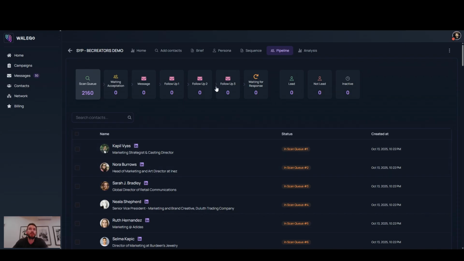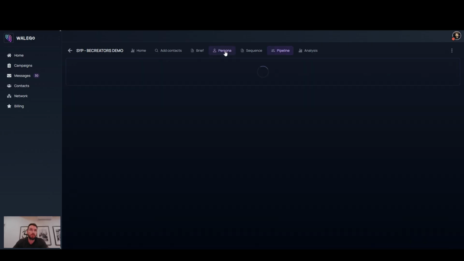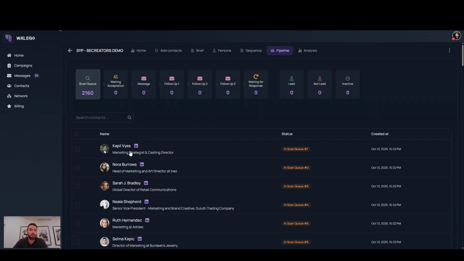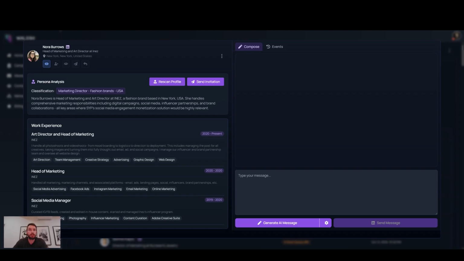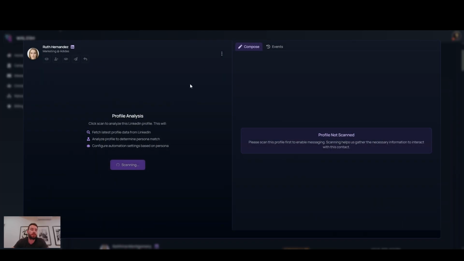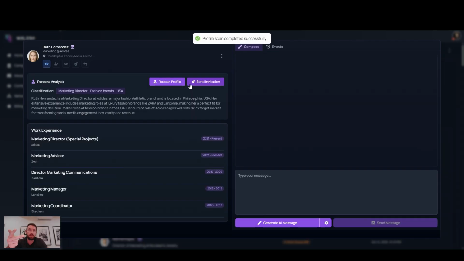And what Walego will do, remember the persona that we created last time? Walego will scan the profile. Well, this one is already scanned. It will scan the profile looking for relevancy. So Walego will scan the entire profile of the lead, all the keywords, all the titles, all the current companies, current occupation.